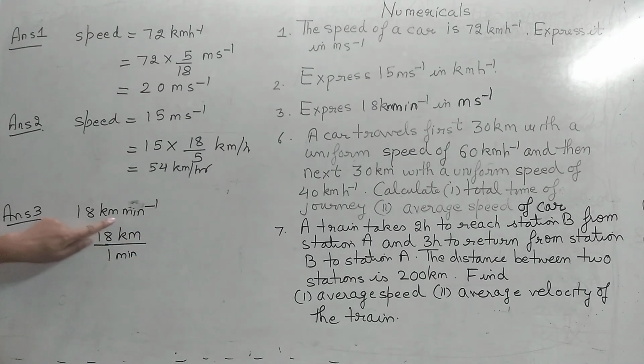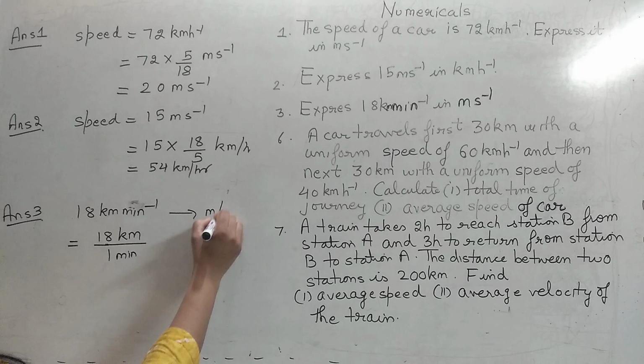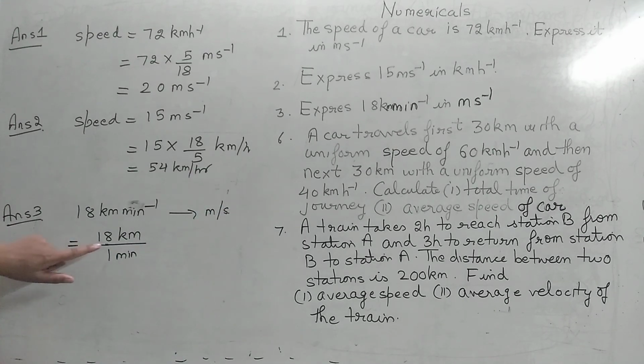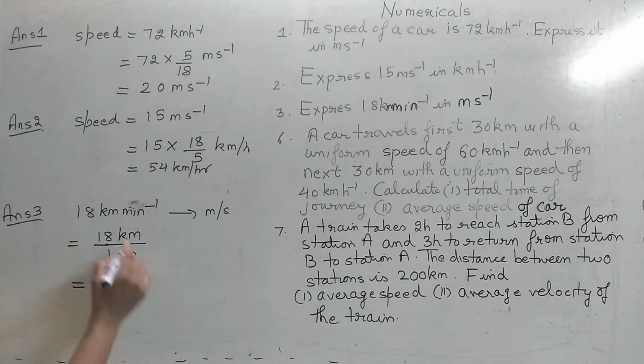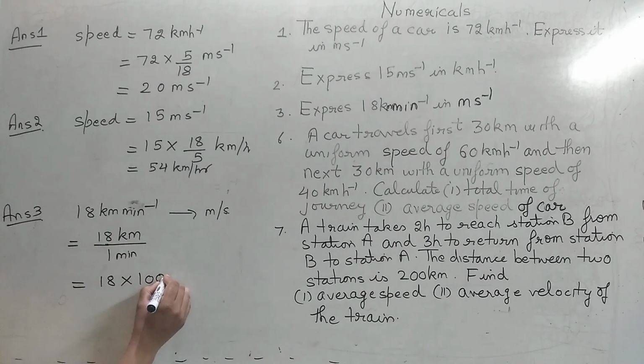So whenever it is given this way, what does that mean? It means 18 kilometer is in the numerator and 1 minute is in the denominator. We have to convert it to meter per second. This means we will convert this kilometer to meter and we will convert this minute to seconds. How can we convert? We know that 1 kilometer is 1000 meter. So 18 kilometer is how much? 18,000 meter. We changed kilometer into meter.